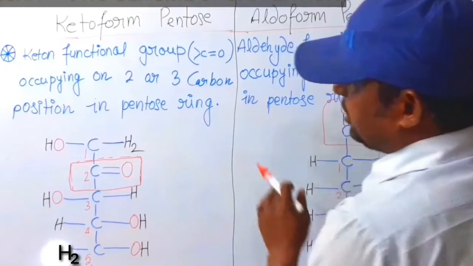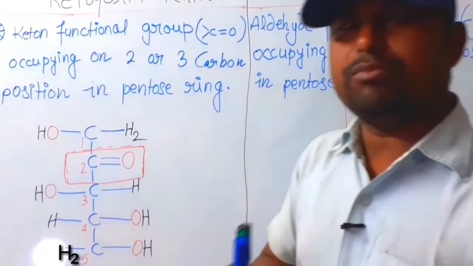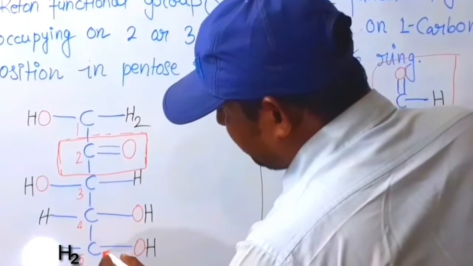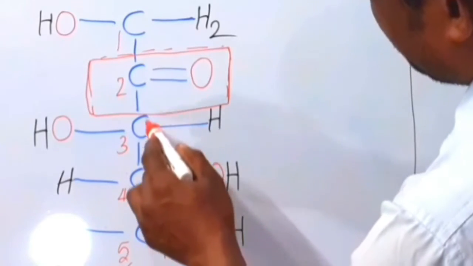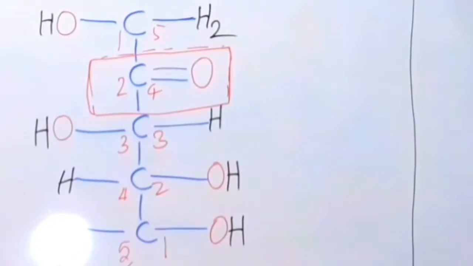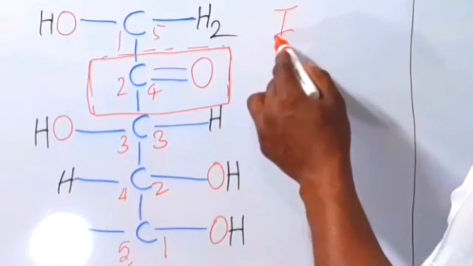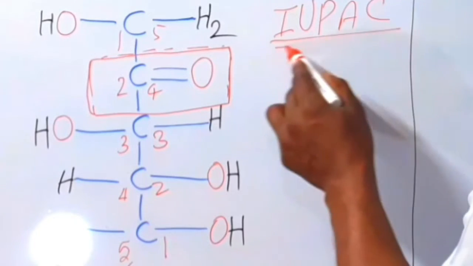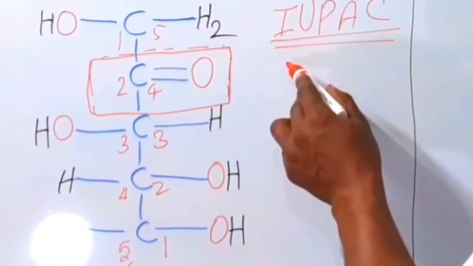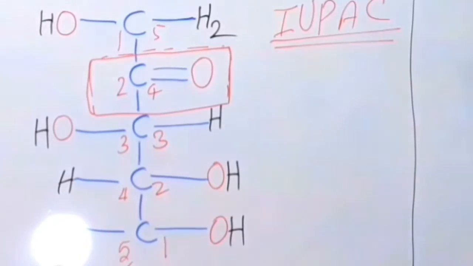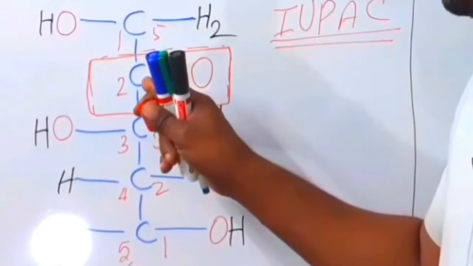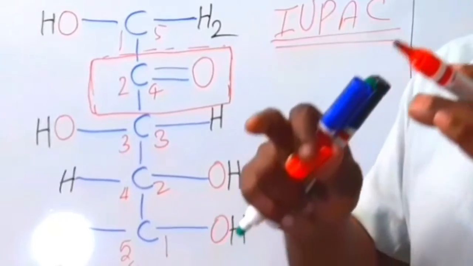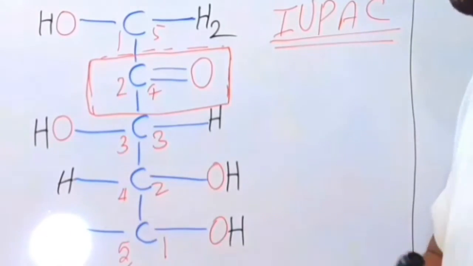How to do the nomenclature? You may ask, why does counting start from 1, 2, 3, 4, 5? Because in IUPAC nomenclature, numbering starts so that the functional group occupies the lowest carbon number.